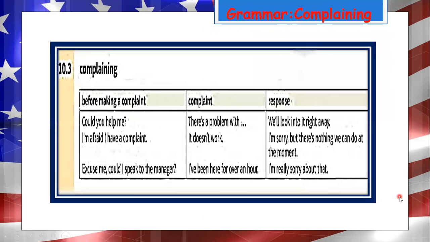Now we are going to have the last part of grammar or functions, complaining. So we have a chart: making a complaint, and responding. For example, if you're going to complain, you say, could you help me? A complaint: there's a problem with, and the response: we'll look into it right away.